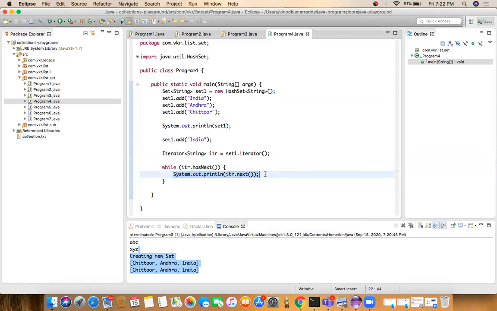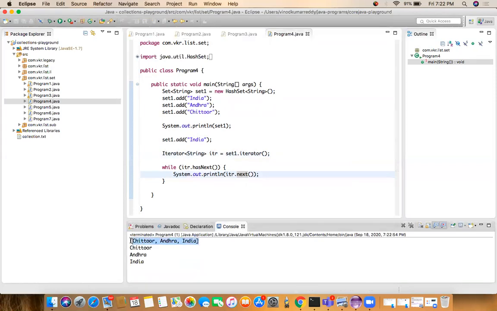System.out.println of iterator.next. It will print one by one: India, Andhra, and Chittoor. It is not in order. So whenever I print the set directly, we get output like this, and whenever we read the elements one by one using the iterator, we get it like this. This is the way to read the set elements using the iterator.